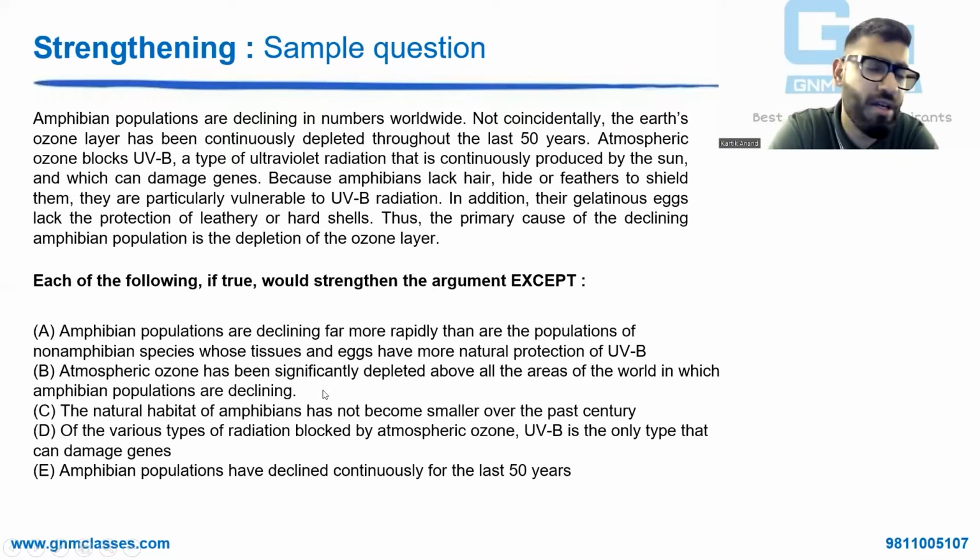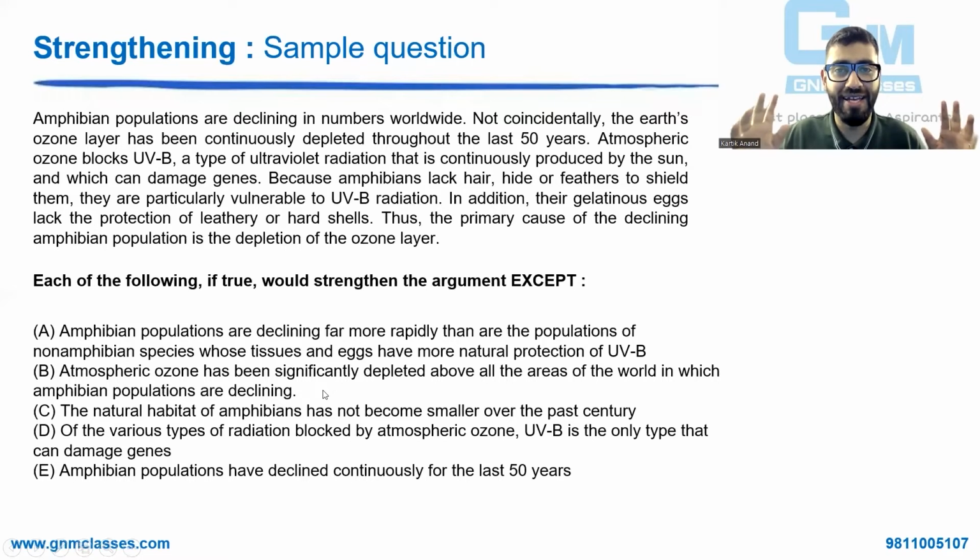Many students panic at this, with so many words, thinking: do we have to support, negate, what do we do, sir? Whenever the question has except at the end, this question has to be done by option elimination. If I reread the question, each of the following if true would strengthen the argument, it means that of the 5 options given here, 4 options would strengthen the argument and 1 option will not strengthen.